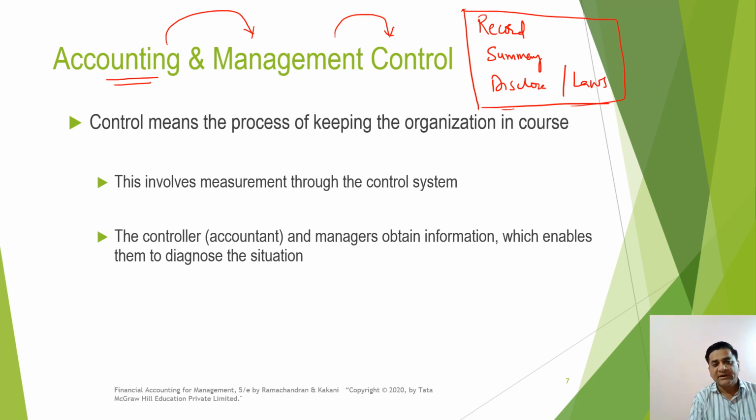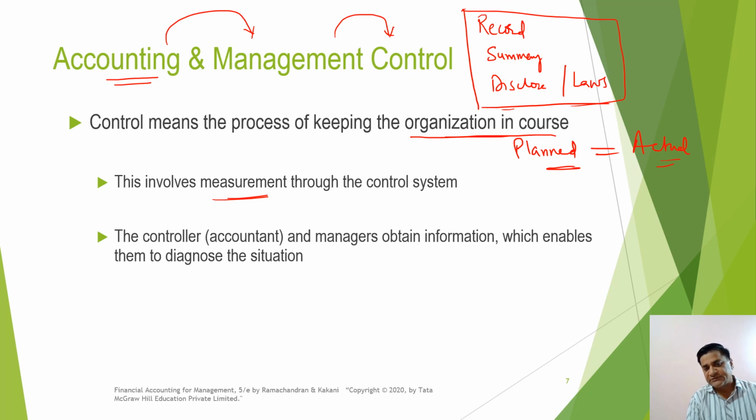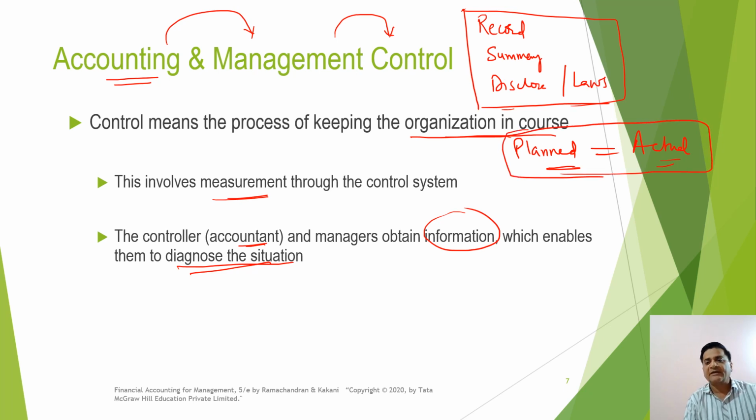right? Controlling means the process of keeping the organization on course. Whatever we have planned and whatever the actual things are happening, we need to see whether they are in line with each other or not. If not, then we need to take some corrective measures, take some managerial decisions. This involves measurement through the control system. The controller or the accountant and the managers obtain information which enables them to diagnose the situation. If my planned activities and my actual activities are not in line with each other, then we need to take some managerial decisions.